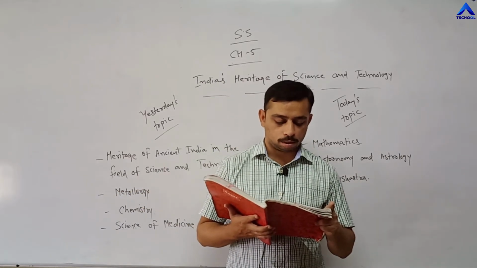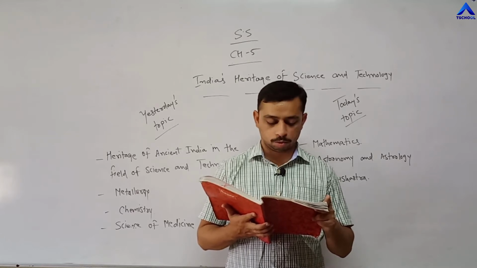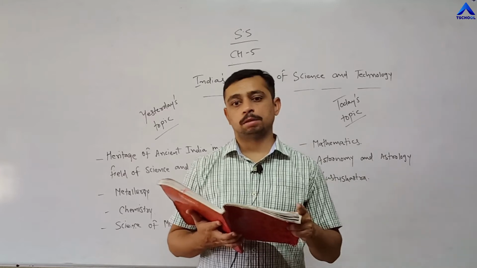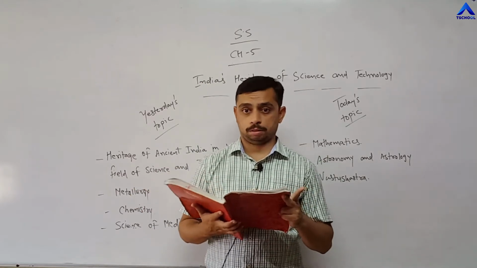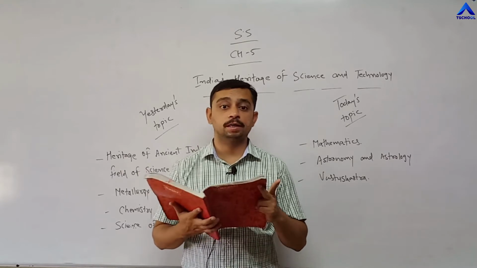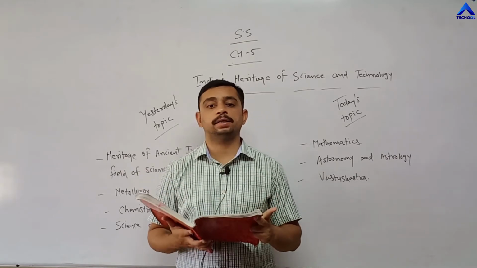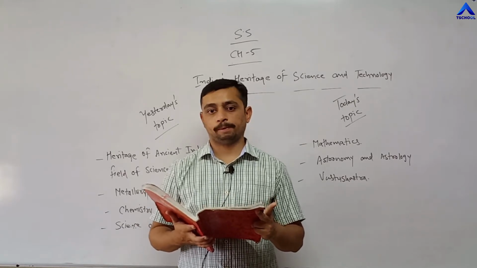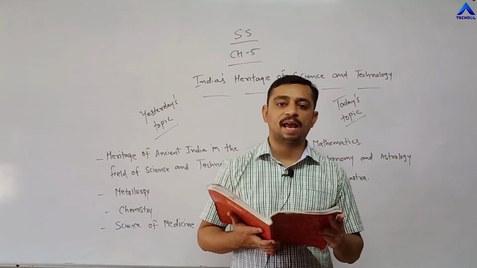In the same manner, Brahmagupta popularized the laws of gravitation in his book Brahma Siddhant. Right? These are two very important people. One is Aryabhatta. The first Indian satellite was made on his name. Underline that statement again. He also declared that Earth rotates on its own axis, and he also explained the concept of lunar eclipse, why it happens.